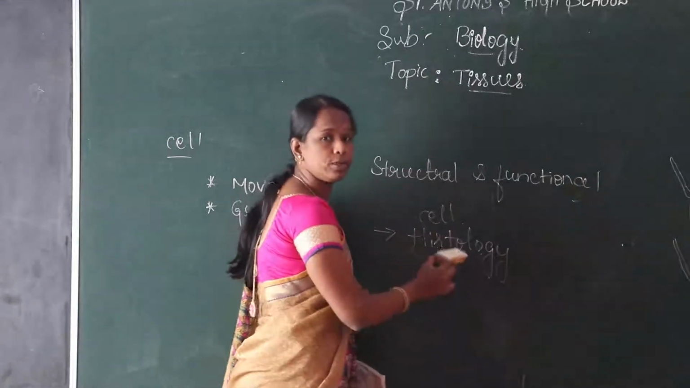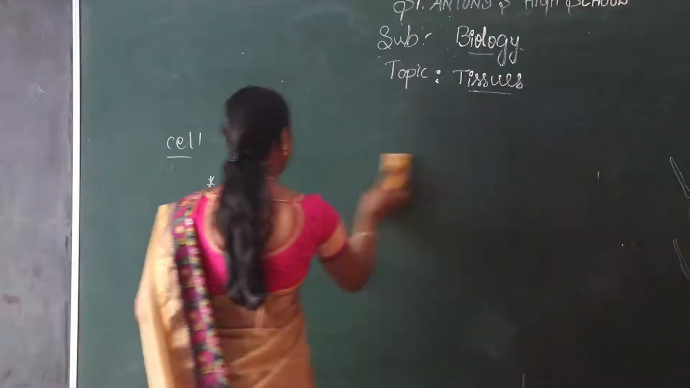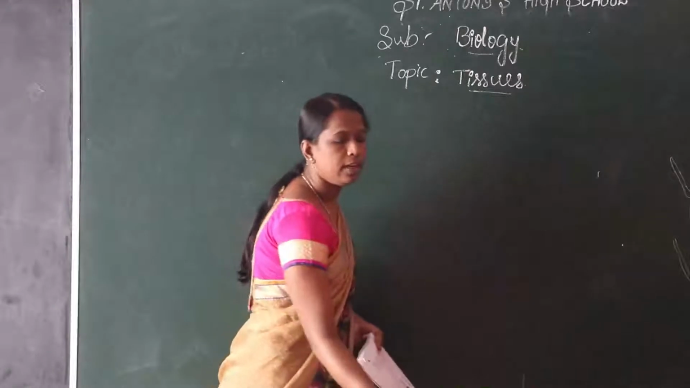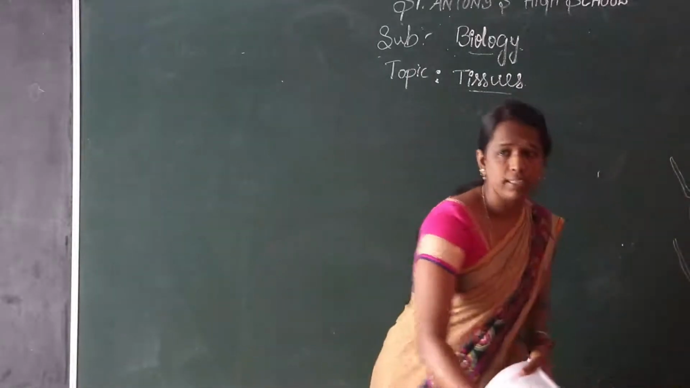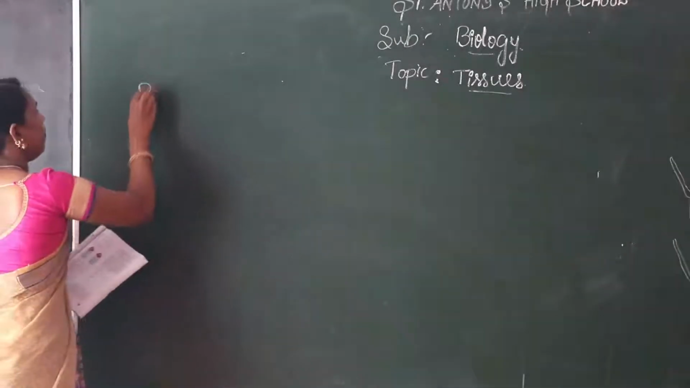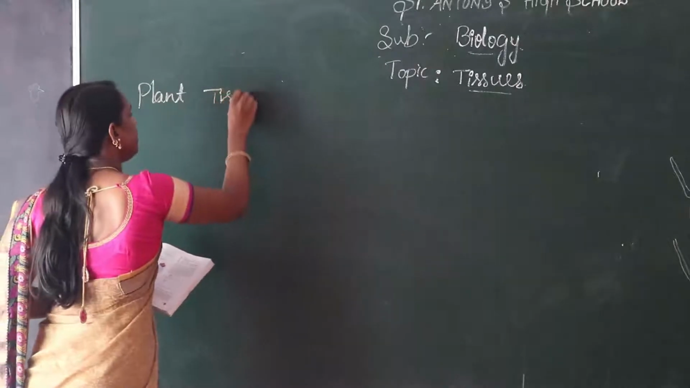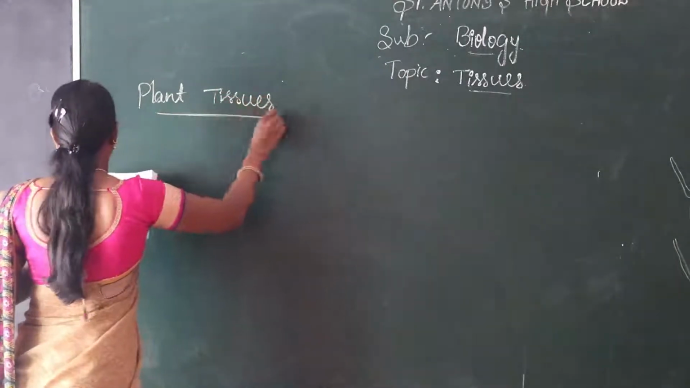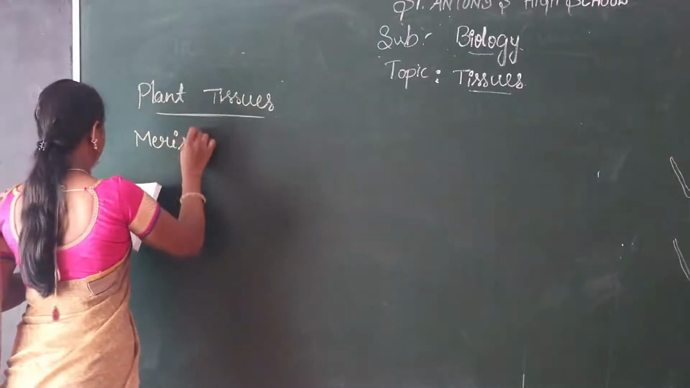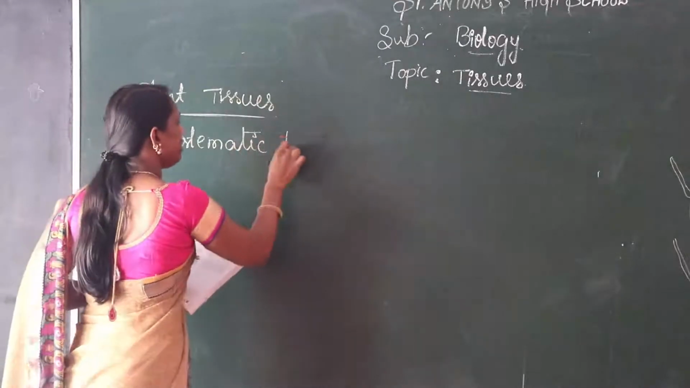The study of tissue is called histology. Here, we are discussing first the plant tissues. In that, the first is meristematic tissue. Meristematic tissue.